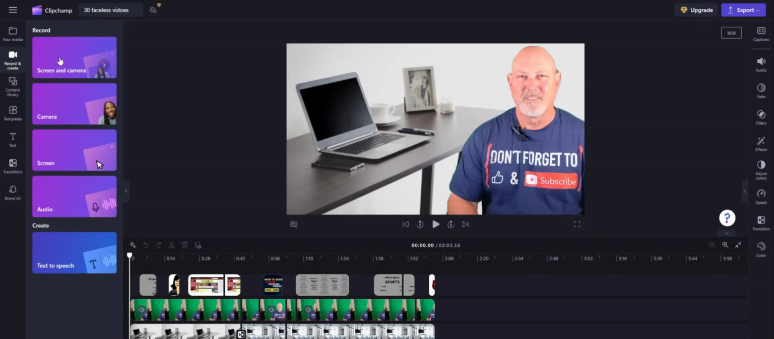So if you don't have your video yet, same thing. You can actually create screen and camera, or you can just do camera. So you can record yourself, and then it drops it in here, and you can actually edit it if you needed to do that. If you just want to record a screen, some kind of a screen like I showed you before in Canva, you can do that here. You have audio, and then you can actually add text to audio, which does it to the bottom of the screen. So you've got a lot of great options here in Clipchamp that I really, really like.